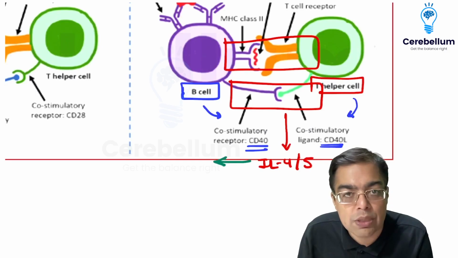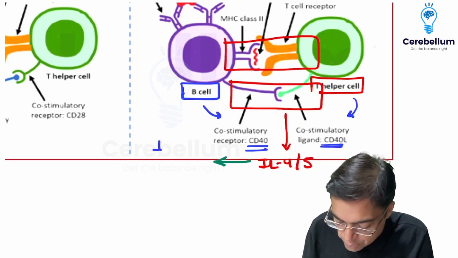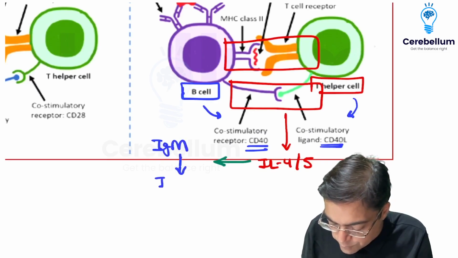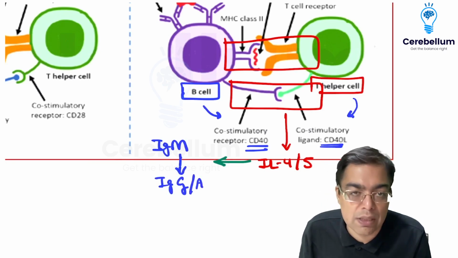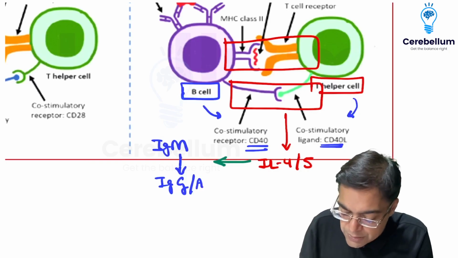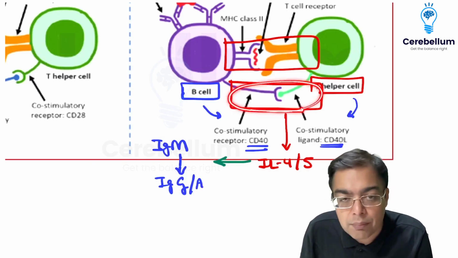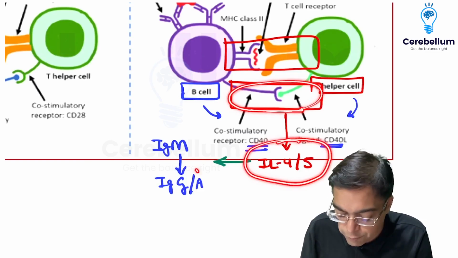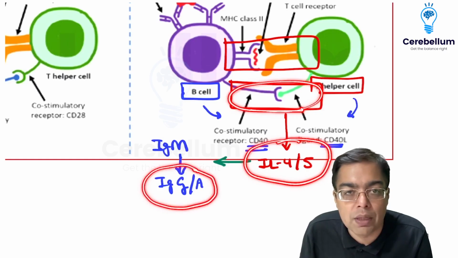What was isotype switching? We repeat that. We have initial formation of IgM antibody, and during subsequent exposure there is formation of antibodies like IgG, IgA or IgE. So we need the co-stimulatory signal, because of which we have secretion of interleukin 4 and 5, and the isotype switching phenomenon takes place.